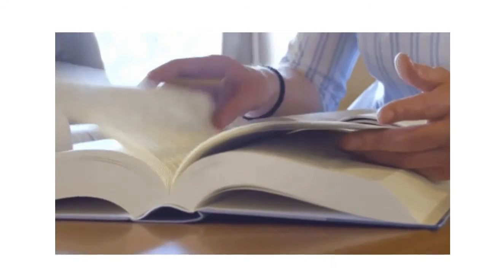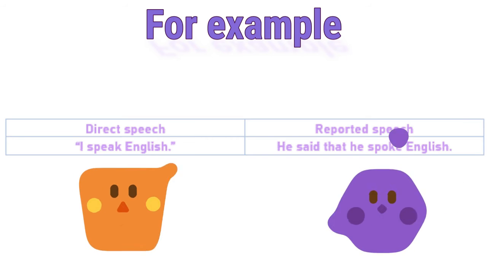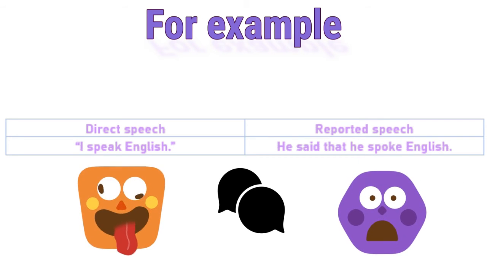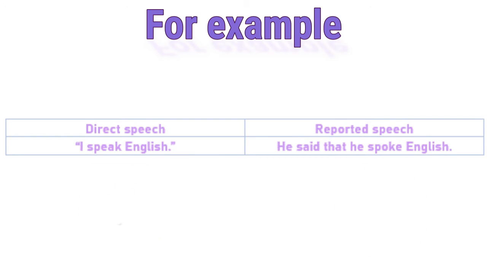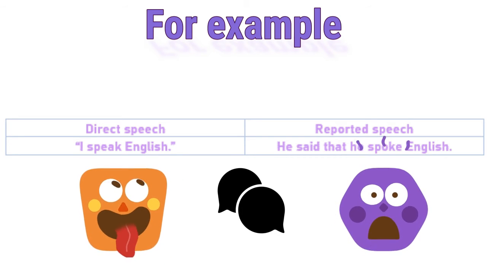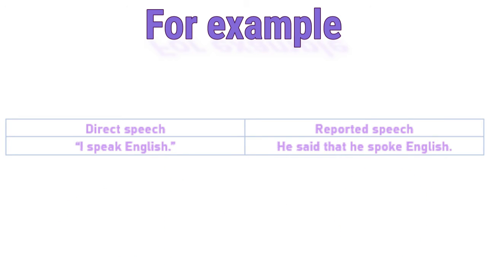Statements. When transforming statements, you have to change pronouns, present tense verbs, and place and time expressions. For example, when you say in direct speech, "I speak English", in reported speech it will be, "He said that he spoke English."